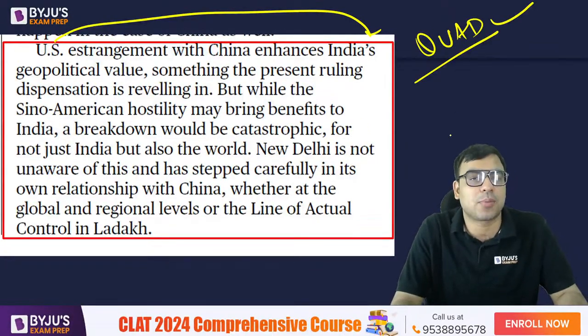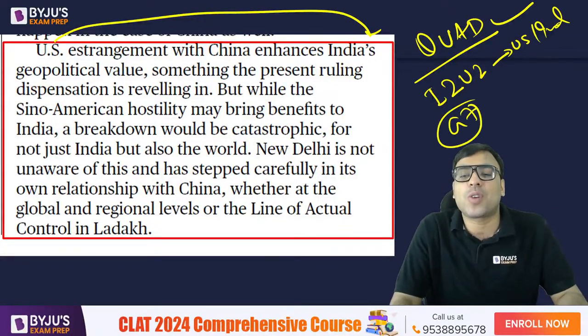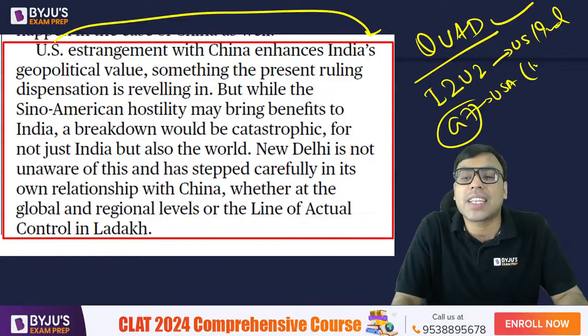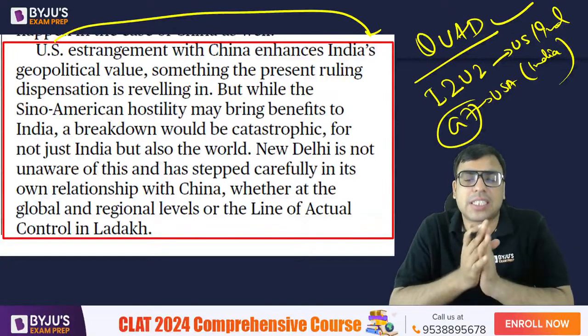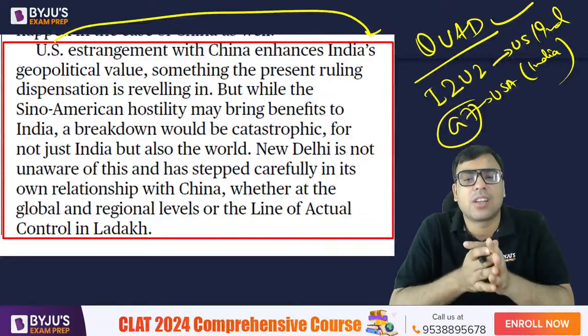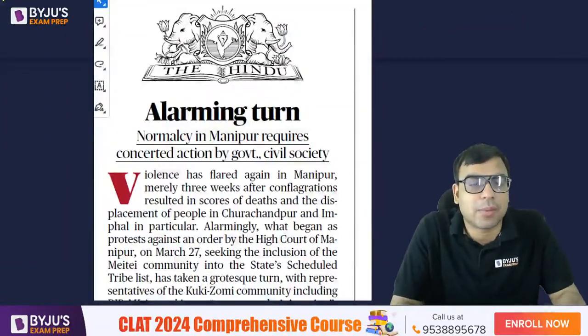So India and the US are both there. Then there is I2U2, in this also both the US and India are there, right? So even in the G7, the US is there, but India was invited as a guest. Although India is not a member of the G7, still it has been invited. So this is what is being talked about here, okay?